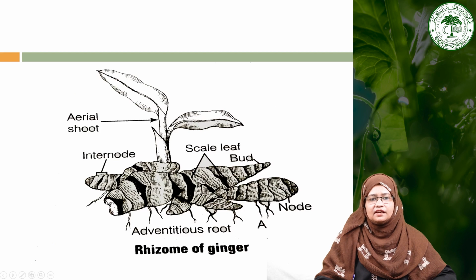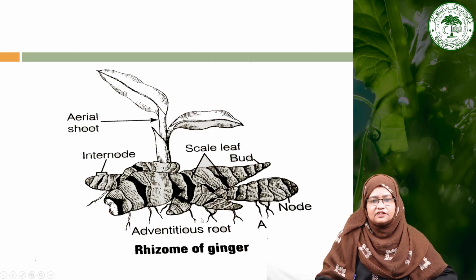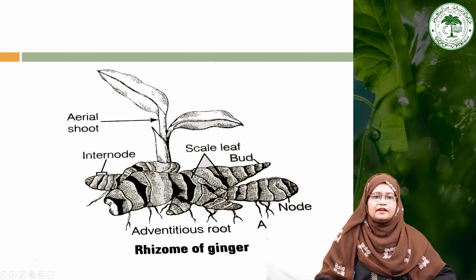You can clearly see from this figure that the growth of this stem is horizontal, compared to the corm which has a vertical growth. From the nodal region you can see adventitious roots arising, and scale leaves are also present on the nodal regions. This is the aerial shoot, which generally has leaves, and the leaves have a sheathing base.